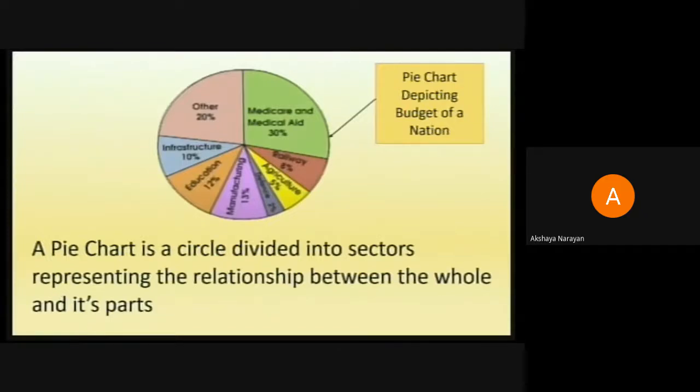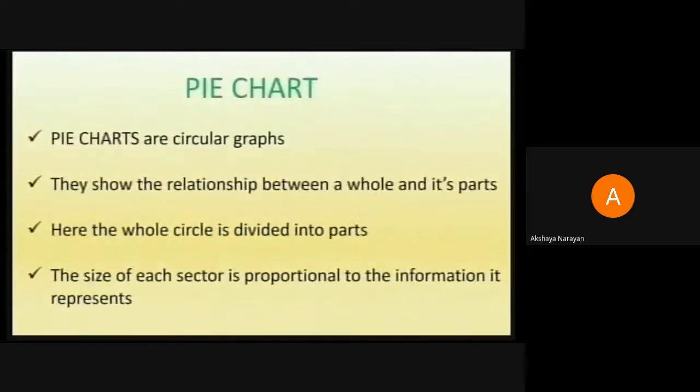Those are the portions of the circle, representing the relationship between the whole and its parts. The whole is the circle and the parts are the sectors. So this is exactly what we are trying to understand today, a pie chart. So quickly, I'll just go through all the points I've been speaking so far to bring your focus onto the pie chart. Pie charts are circular graphs. They show the relationship between a whole and its parts.